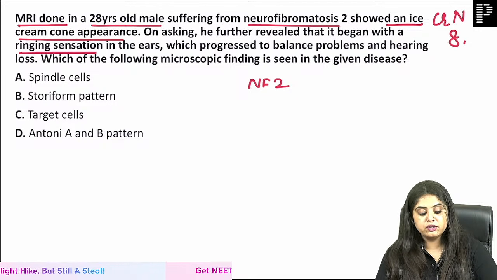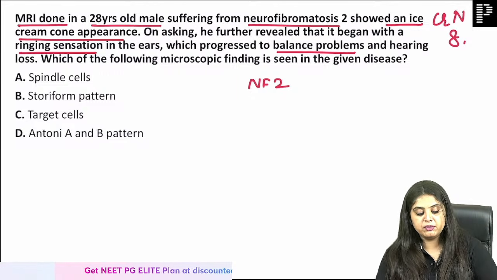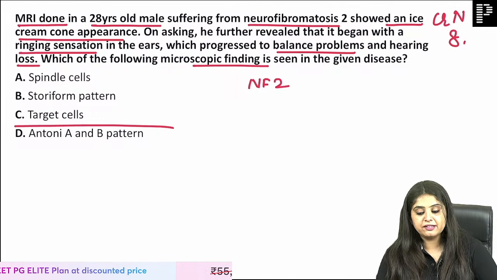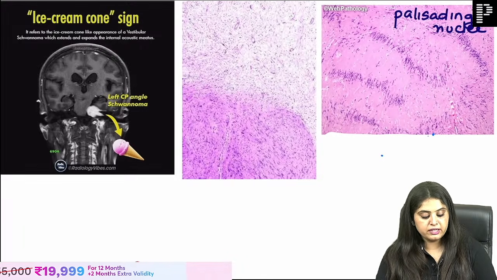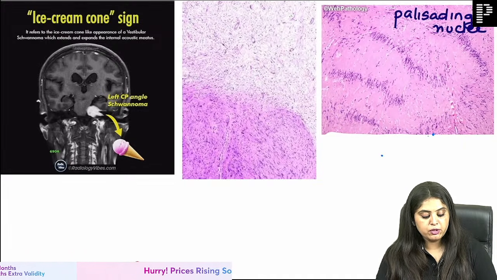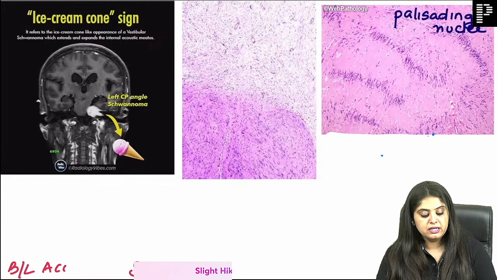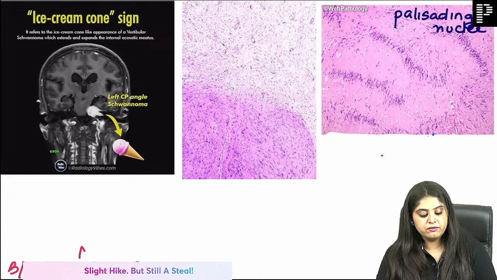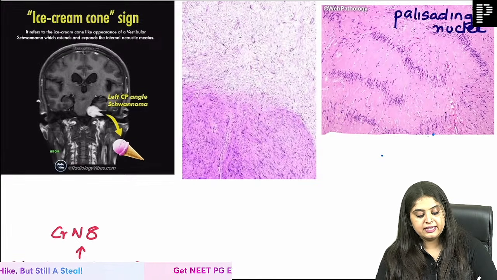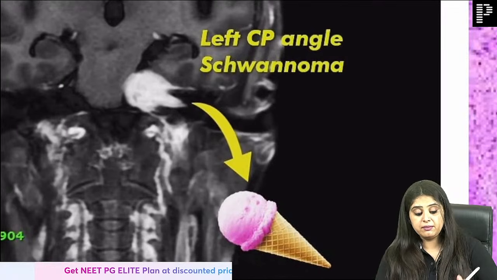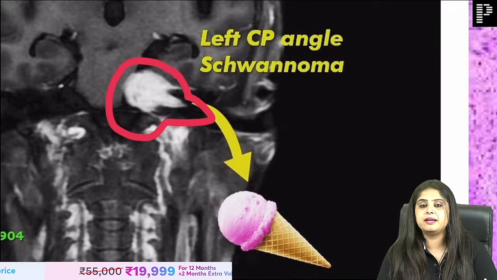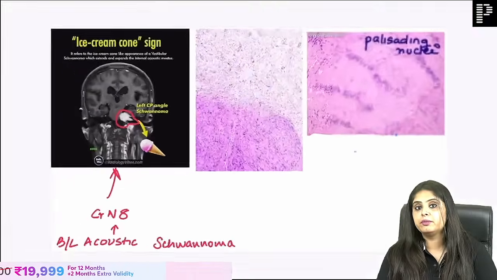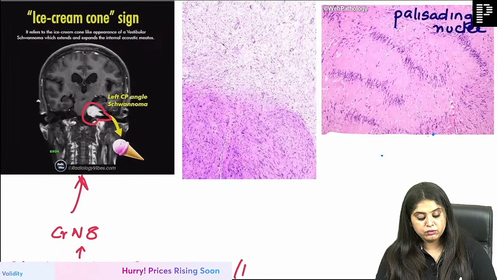Okay, ringing sensation, because acoustic progresses to balance problem, hearing loss. Microscopic finding has to be Antoni A and B cells. Yes, and that is everything about the schwannoma that you are trying to study. So when I talk about schwannoma, like you all called it bilateral acoustic schwannoma, the word acoustic will tell you that it will involve the cranial nerve 8, and that is famous to show the very, very important, and this is probably the only photo that they have much in the exam, that is known as an ice cream cone appearance. Now when I look at this, it is known as NF2.